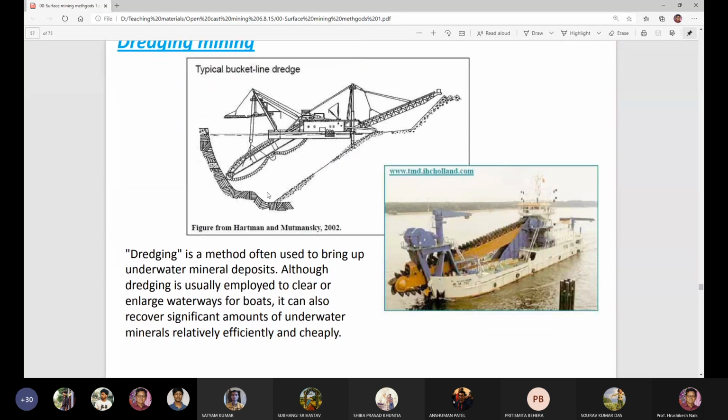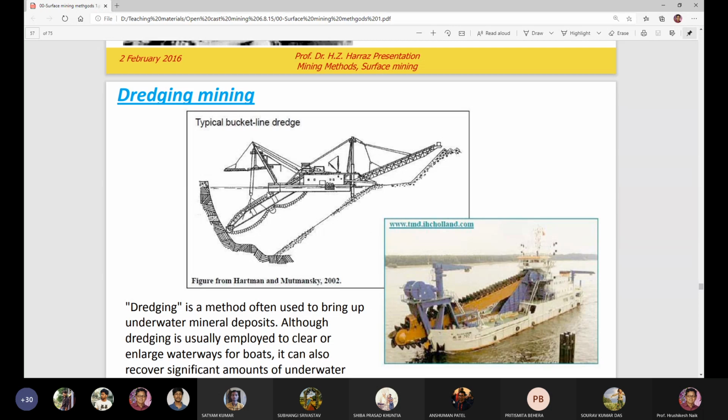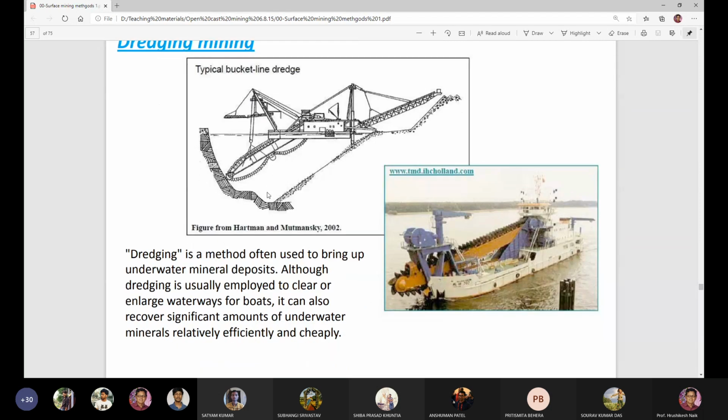So this is dredge mining. Let us see what dredge mining is. This is the dredge machine. This is the ship in which the dredge machine is floating, and this is the bed of the deposit cut by this bucket.